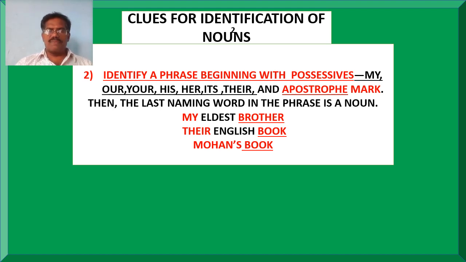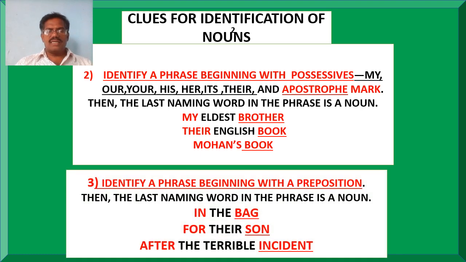Look at example number one. Here this phrase has begun with a possessive adjective my, and the last naming word in the phrase is brother, which is a noun. And in the second phrase, the phrase has begun with a possessive adjective their, and the last naming word in the phrase is book, which is a noun. And in the third phrase, there is an apostrophe mark, Mohan's, and the last naming word in the phrase, book, is here a noun.